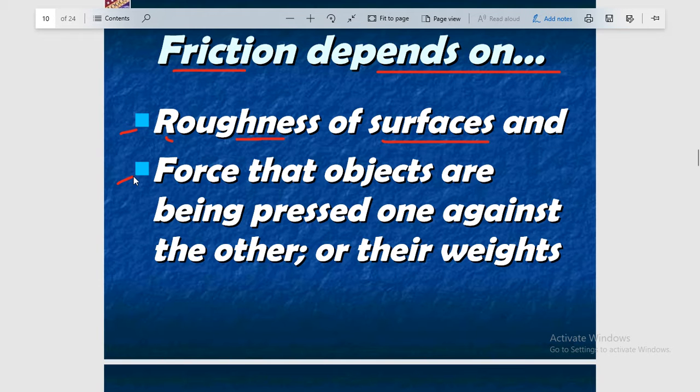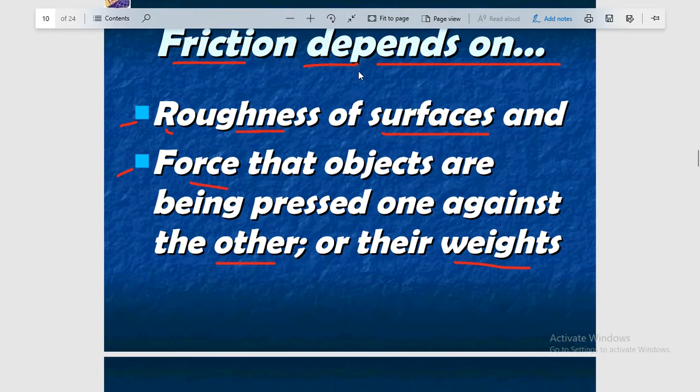The second point is the force with which objects are pressed against one another. This force is known as the weight. So friction also depends upon the weight of the object. It means friction depends first on the nature of the surfaces in contact, and second on the weight of the object which is placed on the other. So friction depends on these factors.